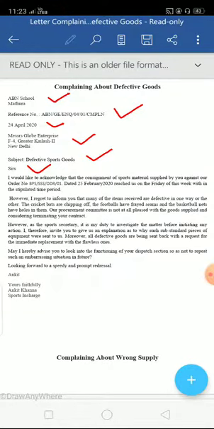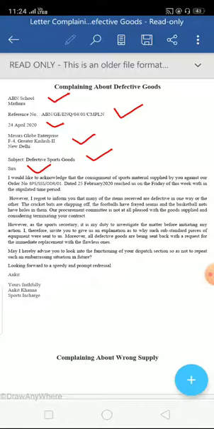repeat in future. So you can use the word "may", as I have told you that "may" is a beautiful beginning to make a request or give a piece of advice. See, "May I hereby advise you to look into the functioning of your dispatch section so as not to repeat such an embarrassing situation in future." Embarrassing situation. Yeah, the situation is quite embarrassing for them, so you can use this word. An embarrassing situation is a situation that puts somebody into embarrassment because they have been in the wrong.